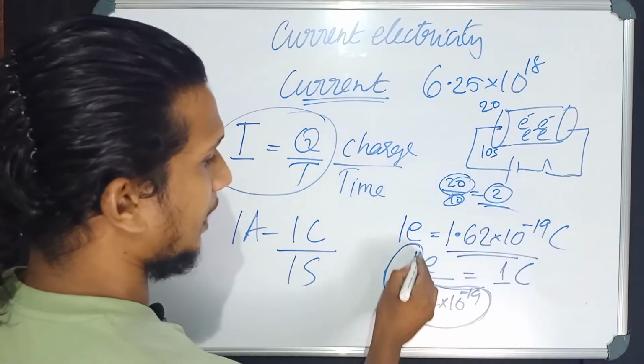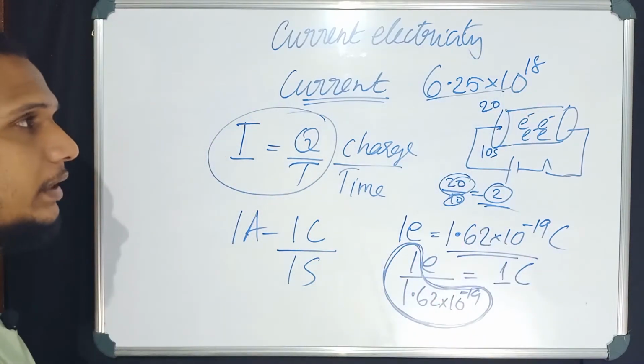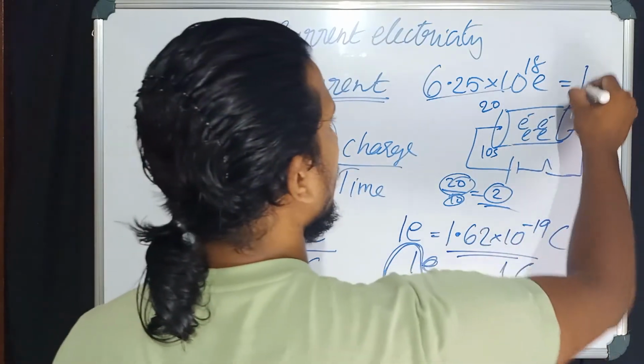And E is there, I will put it here. So this is equal to 1 coulomb.